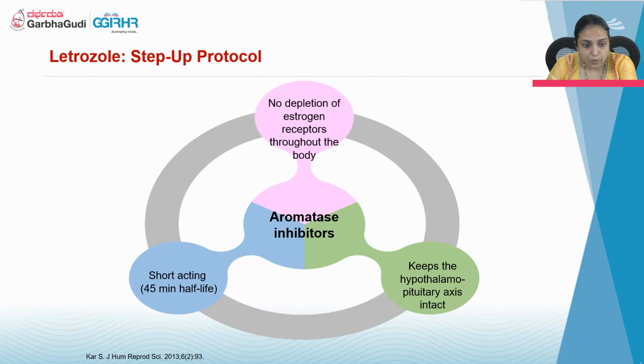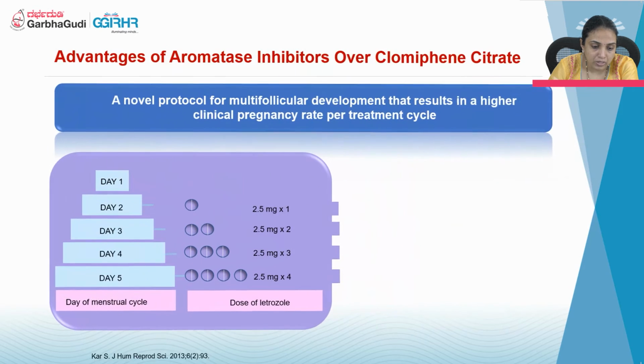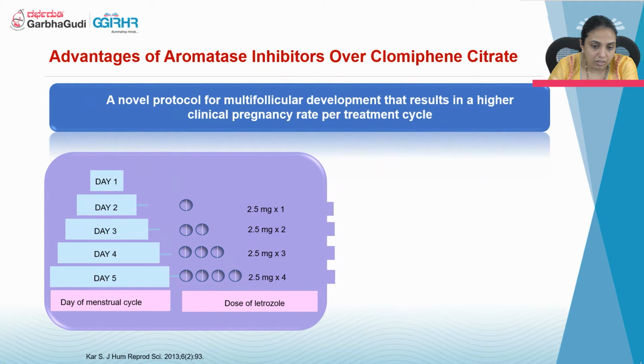Coming to the protocols, with letrozole we have the step-up protocol. Here, there is no depletion of the estrogen receptor throughout the body. It has a short half-life compared to CC, and it keeps the hypothalamic pituitary axis intact compared to CC. It is also a novel protocol for multifollicular development that results in a higher clinical pregnancy rate per treatment cycle. So that is the step-up protocol.